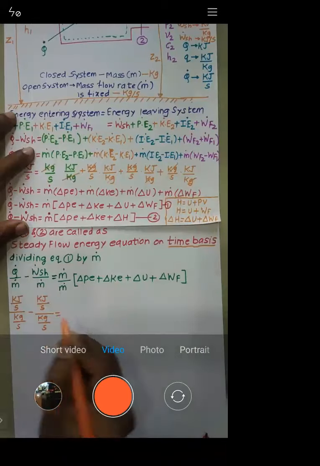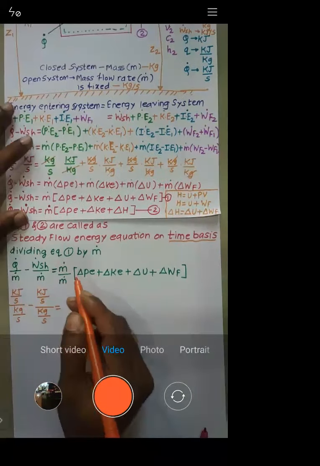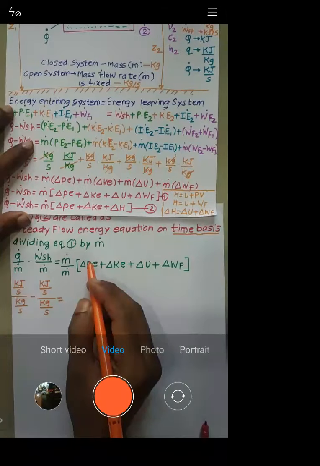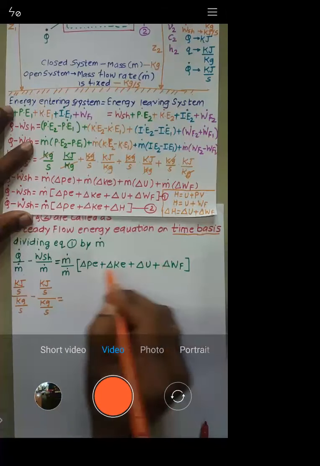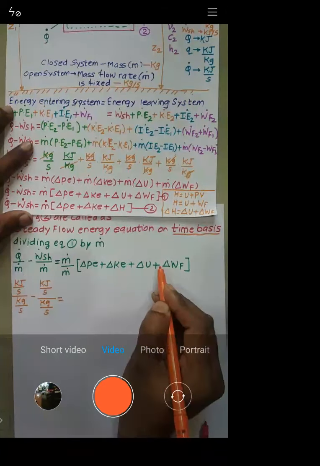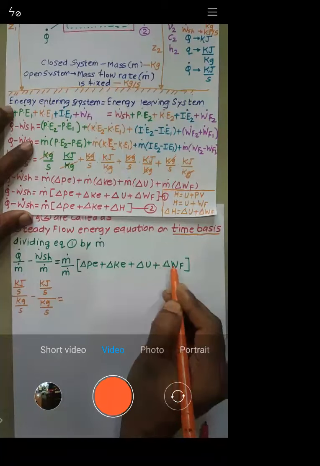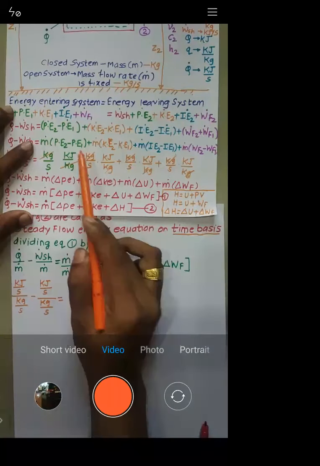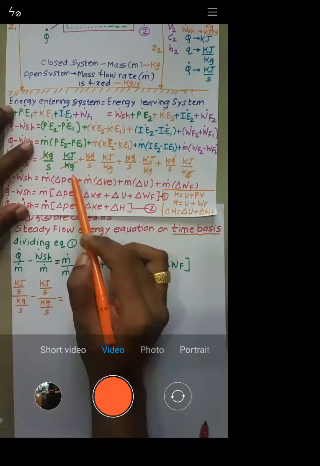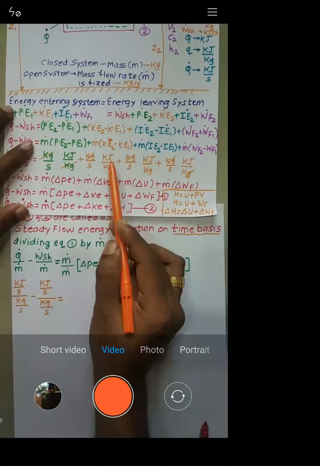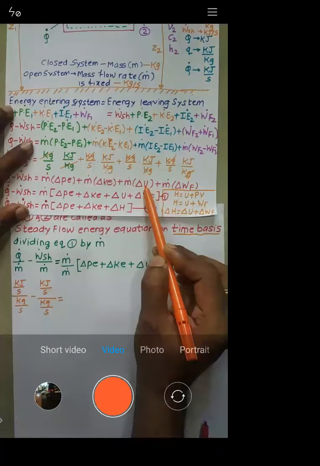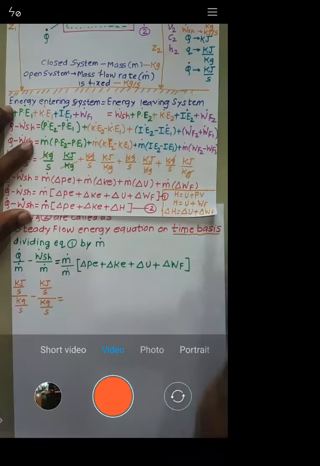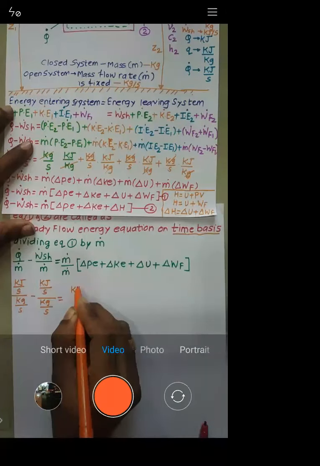So m dot gets cancelled. What is remaining? This term: delta PE plus delta KE plus delta U plus delta WF. So you can check their units. What is the unit for delta PE? It is kilojoule per kg. Delta KE kilojoule per kg. Delta U kilojoule per kg. Delta WF kilojoule per kg. So unit here is kilojoule per kg.